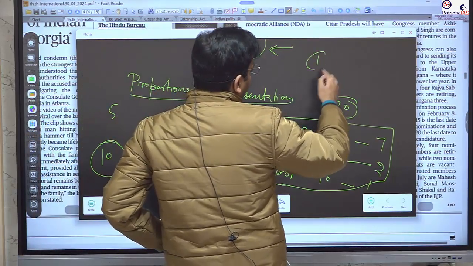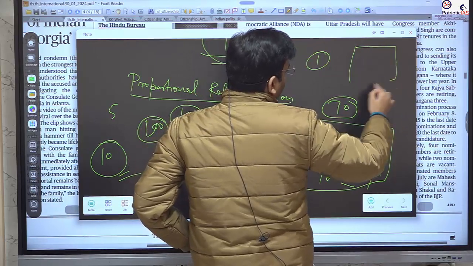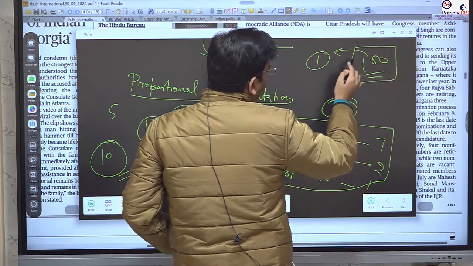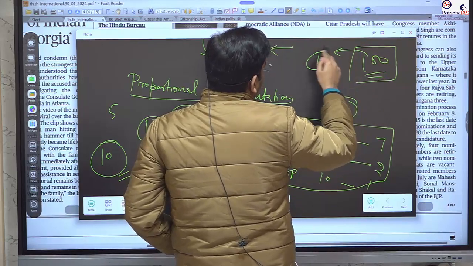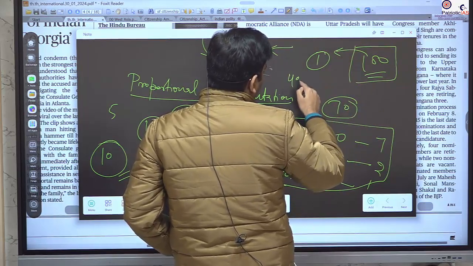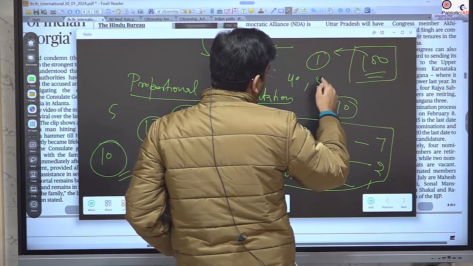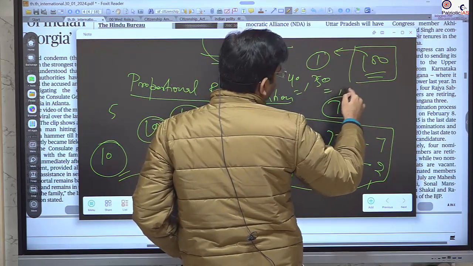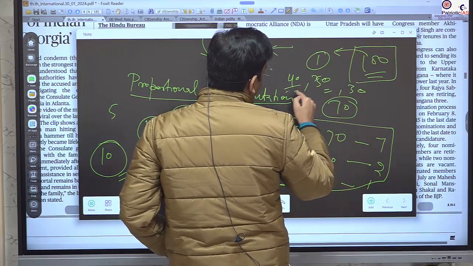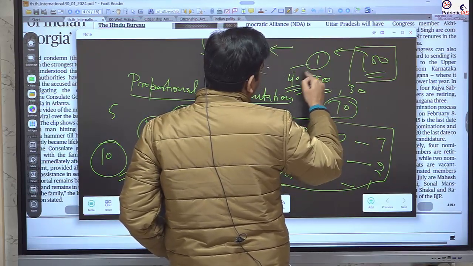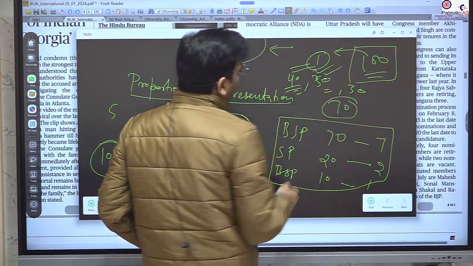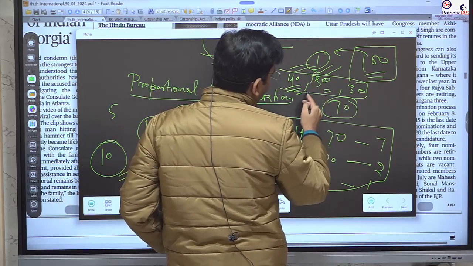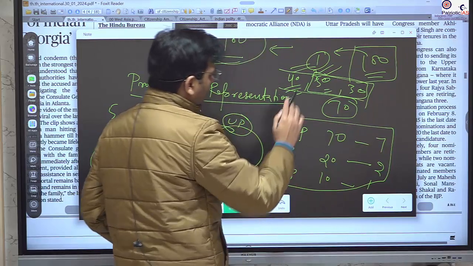In the normal case, what happens? There is one candidate per party and 100 people in one constituency. If the election happens and BJP gets 40 votes, SP gets 30 votes, and BSP gets 30 votes, BJP will win this seat alone. The seat goes to BJP; it doesn't matter about the other 30 votes.